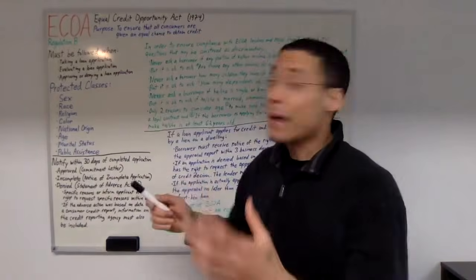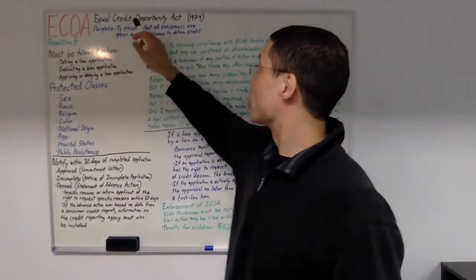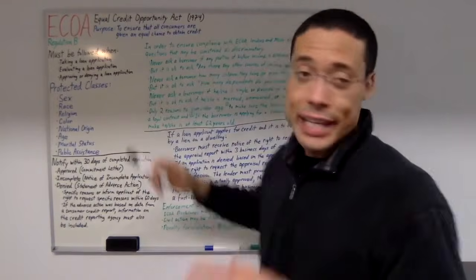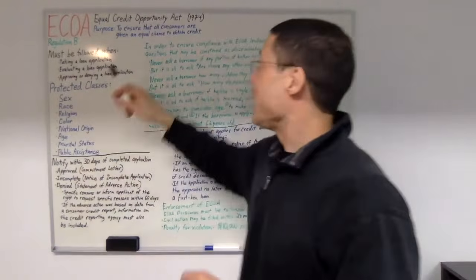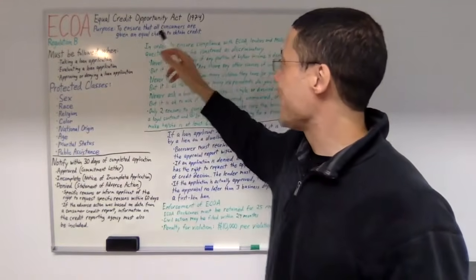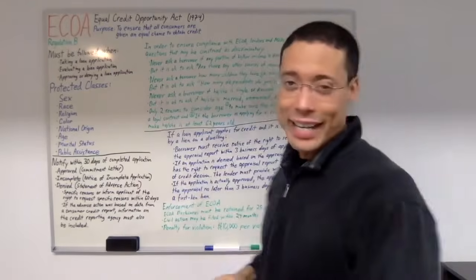So, to recap, ECOA is the Equal Credit Opportunity Act. It was enacted in 1974. It's Regulation B, and the purpose is to ensure that all consumers are given an equal chance to obtain credit.